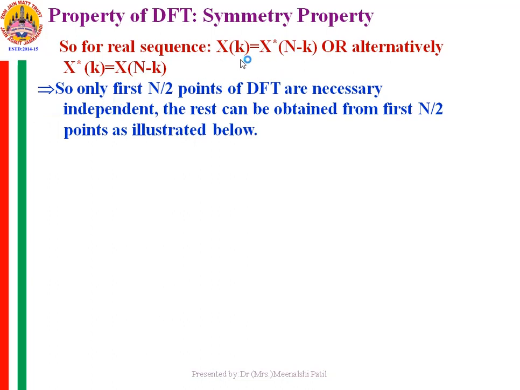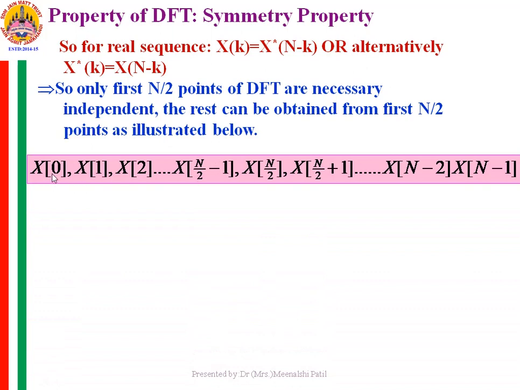So what does this expression indicate? Only the first N by 2 points of the DFT are necessary and independent, and the rest can be obtained from the first N by 2 points of the DFT. This is illustrated as below. So X of 0 to X of N by 2, these points are necessary to obtain, and they are independent. Once you obtain these, the rest of the terms can be obtained from the previous terms with respect to this expression, which says X of k is equal to the conjugate of X of N minus k.